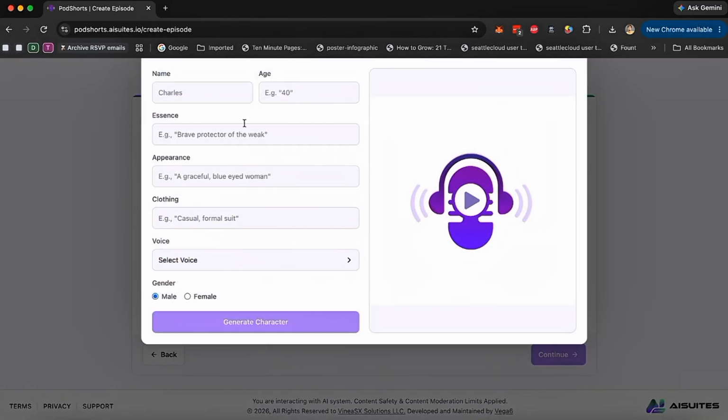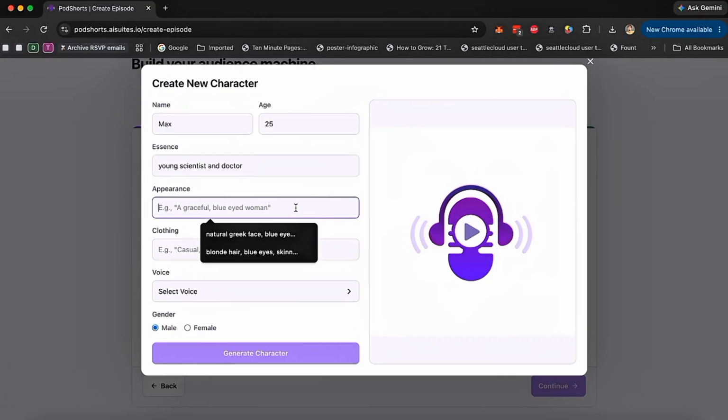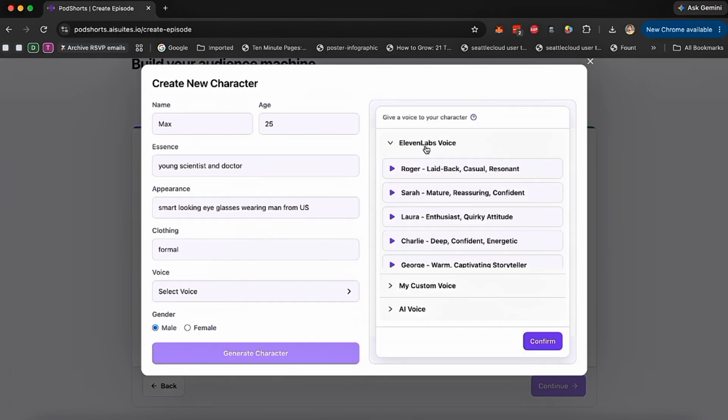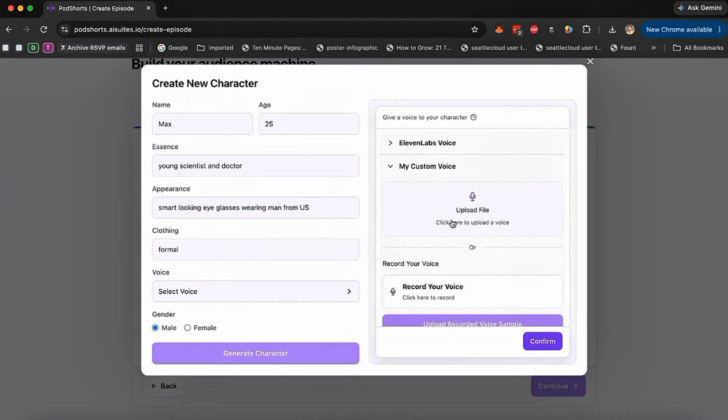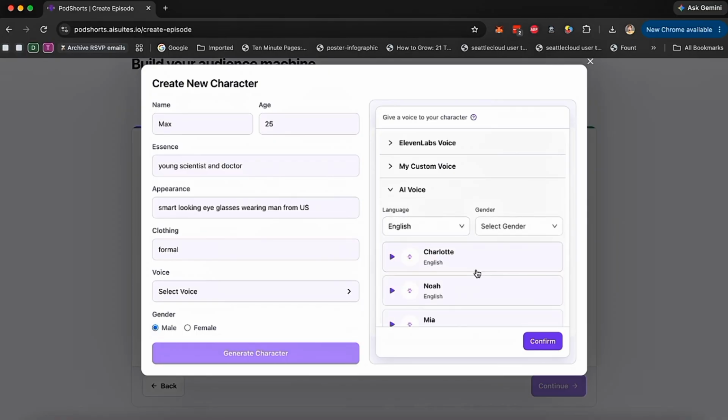And if I create generate, I can go here, call it Max. I can give some essence, appearance, and then I can select voice. I can pick 11 lab voices. I can use my own custom voice. I can clone my own voice by recording. And I can use our own AI voices, a bunch of AI voices that we have.